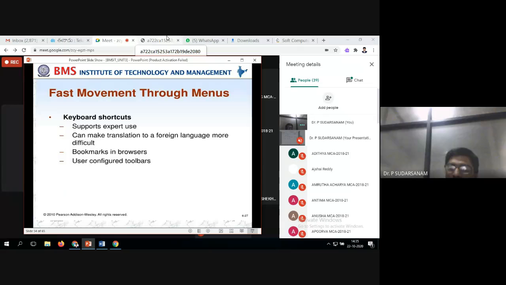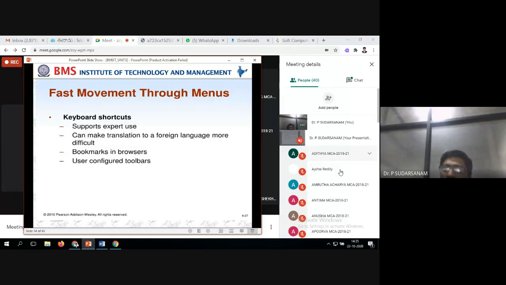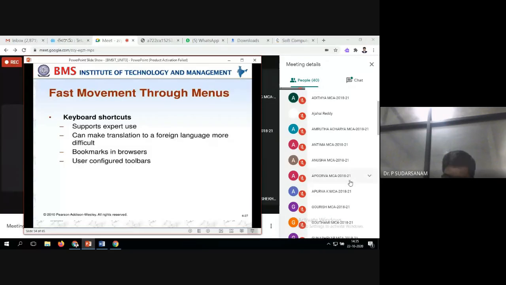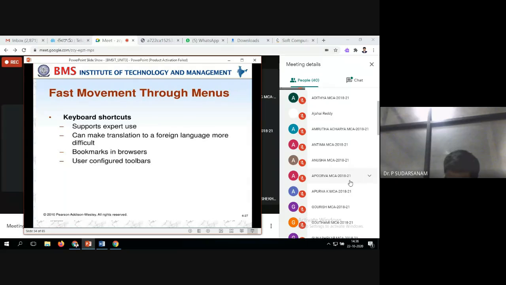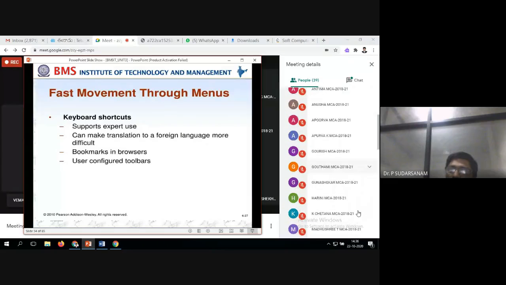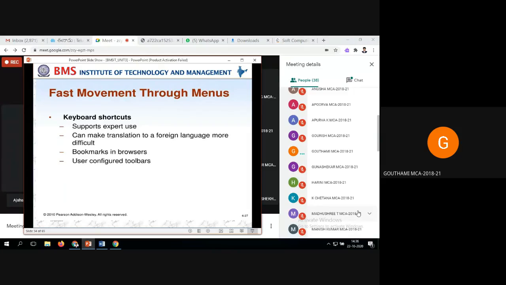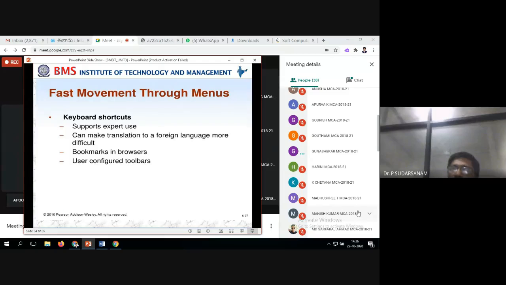Ashwini. Gautami. 12, present, sir. 13, present, sir. 14, present, sir.